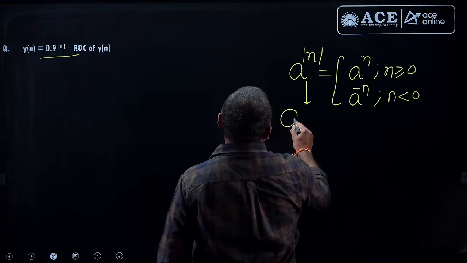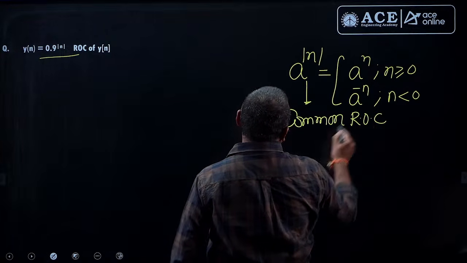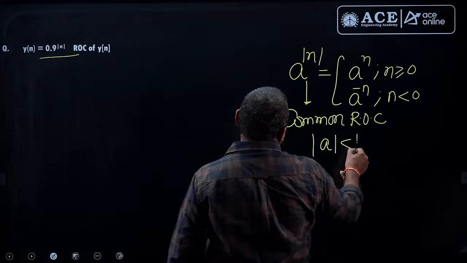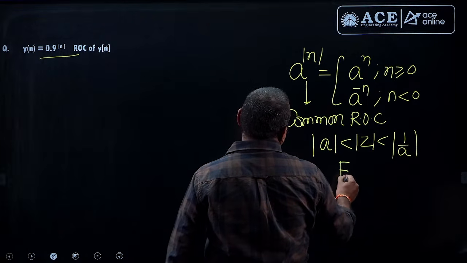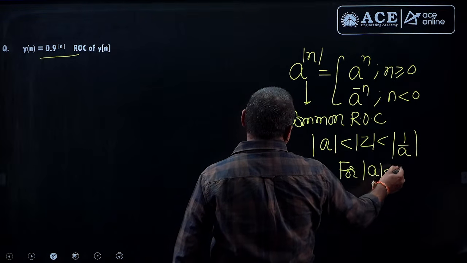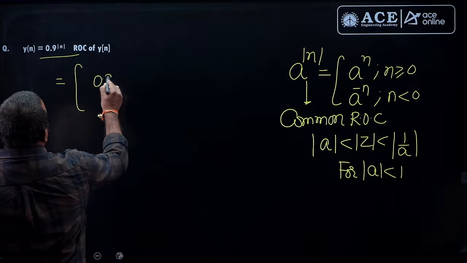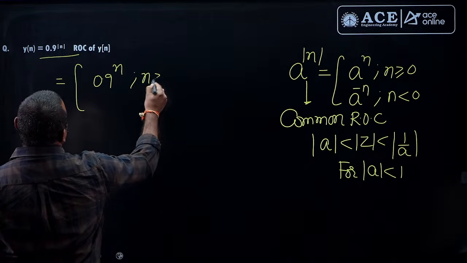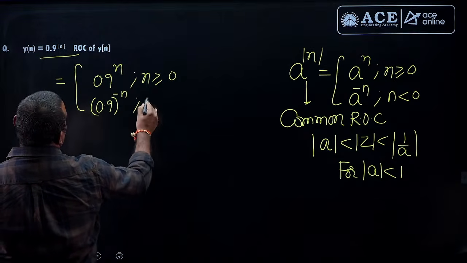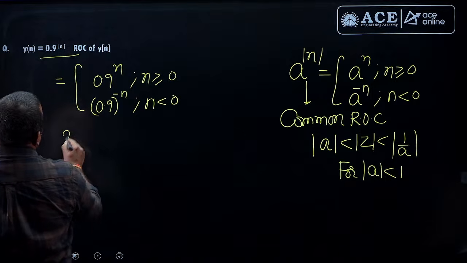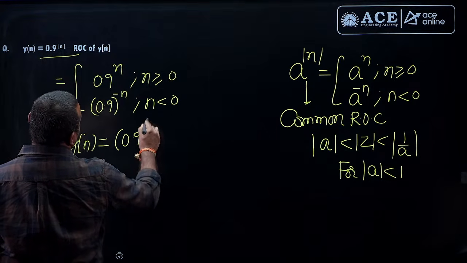It will have a common ROC that lies between a to 1 by a, under the condition mod a less than 1. So the given signal is simply 0.9 whole power n for positive index, 0.9 whole power minus n for negative index. According to the standard relations, this is like 0.9 whole power n u n.